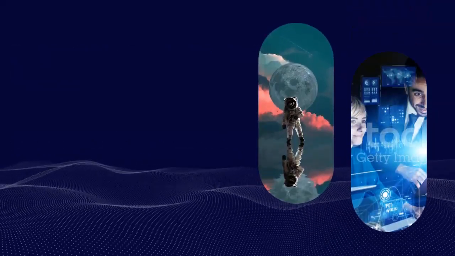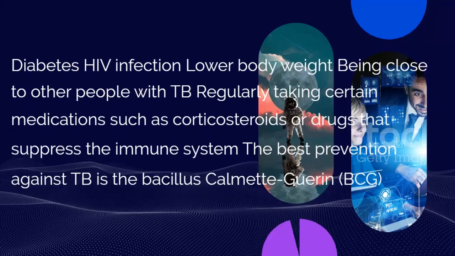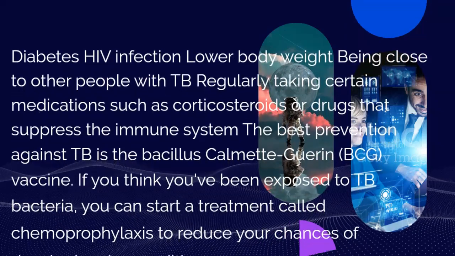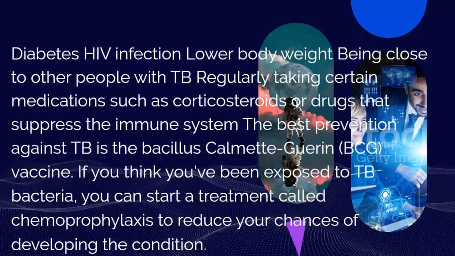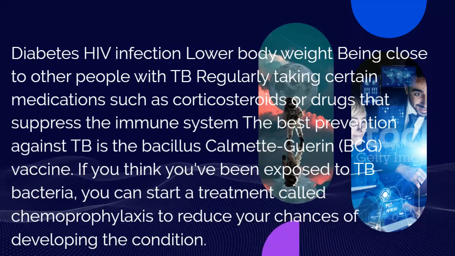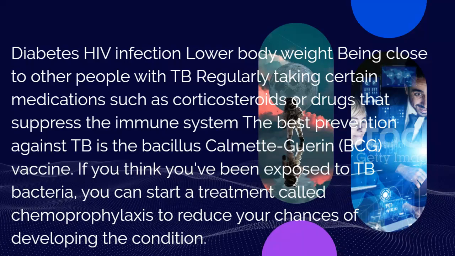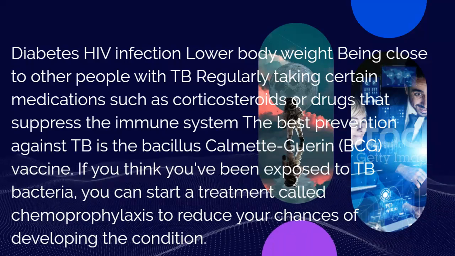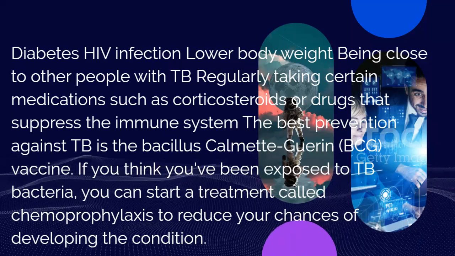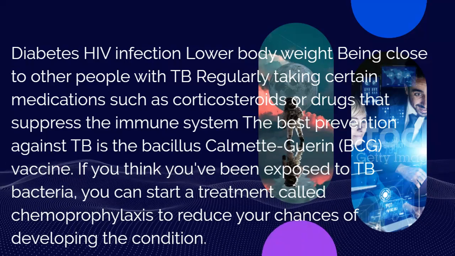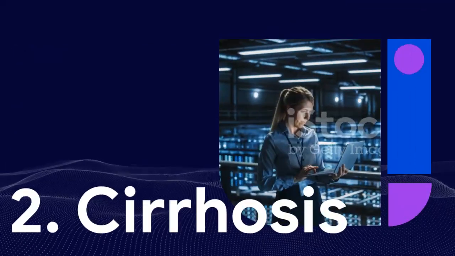Risk factors and ways to prevent it: diabetes, HIV infection, lower body weight, being close to other people with TB, regularly taking certain medications such as corticosteroids or drugs that suppress the immune system. The best prevention against TB is the Bacillus Calmette-Guérin (BCG) vaccine. If you think you've been exposed to TB bacteria, you can start a treatment called chemoprophylaxis to reduce your chances of developing the condition.